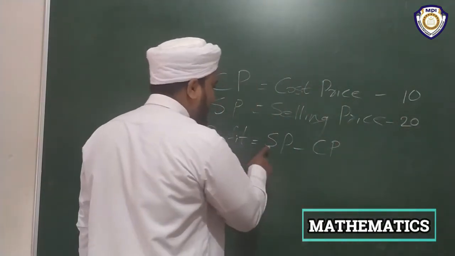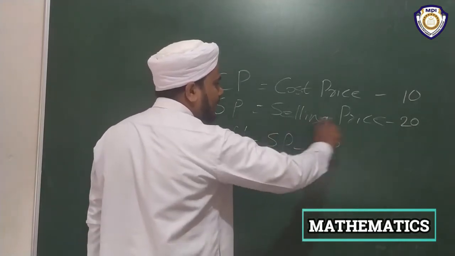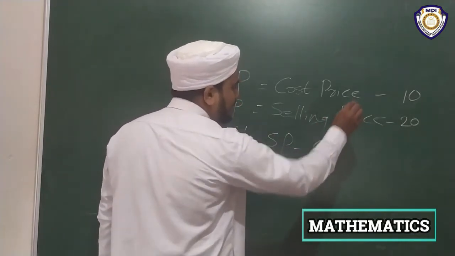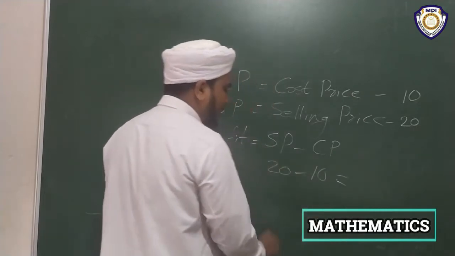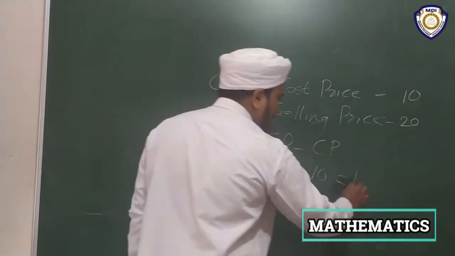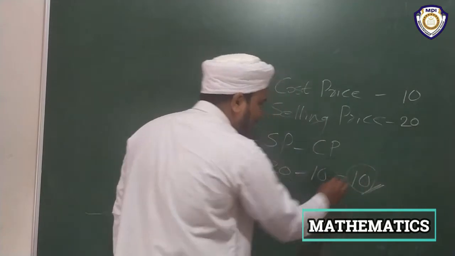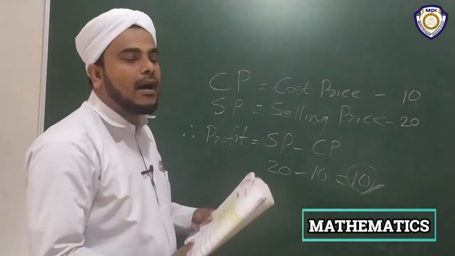Then the profit means SP minus CP. SP here 20 minus CP here 10. Then you get 10 rupees. This 10 is the profit here.